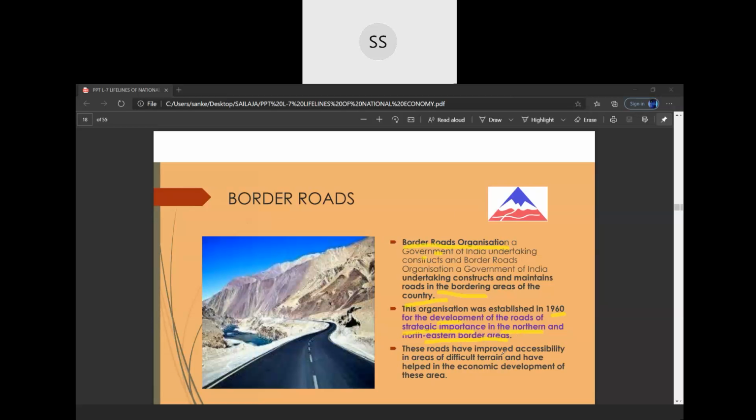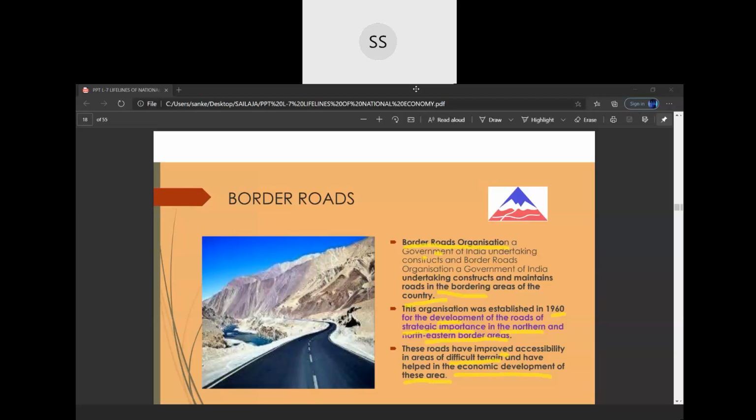These roads have improved accessibility in areas of difficult terrain and have very much helped in the economic development of these areas. In earlier days, even in the borders, many people live in India. So many of these areas were not at all connected with our country, because there were no proper roads. But because of the proper roads, even these areas are now developed, which is leading to the economic development of our country also.